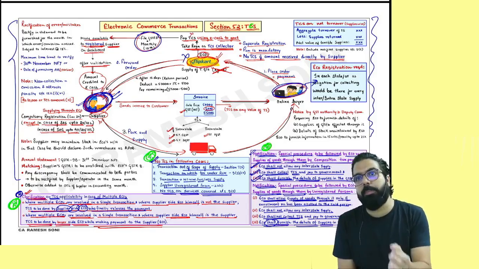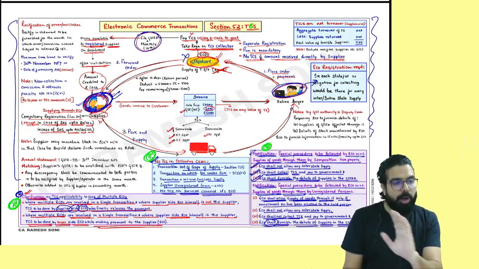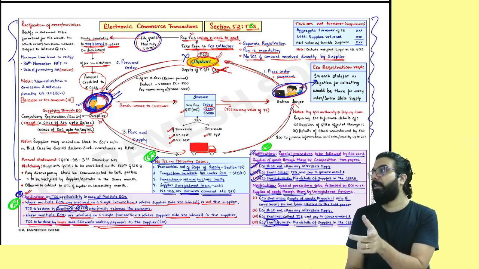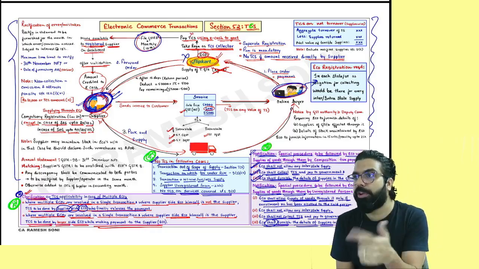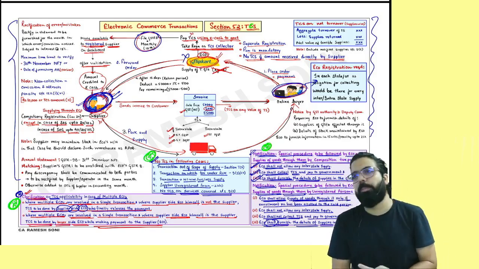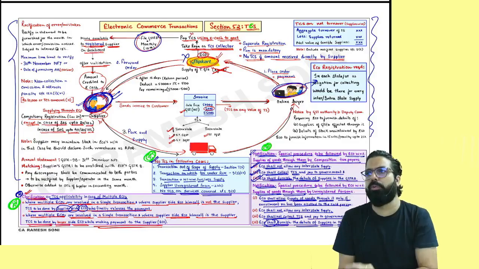TDS and TCS, although a B graded, C graded chapter, you know what? Students who don't do 1 or 2 questions and go for the exam will not be able to do it in the exam because the exam questions are very tricky. So when you do 1 or 2 questions at home, you will be able to do it easily in the exam. Done, everyone? So please, at least one TCS question and one TDS question, do them and go for the exam.